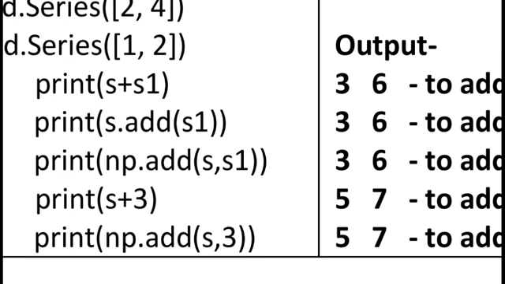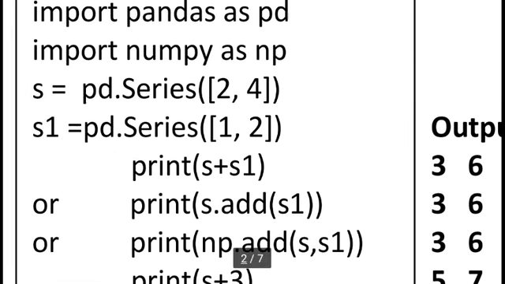We can also perform subtract, multiply, division, mod and remainder operations. So our arithmetic expressions we can perform on a pandas series, but this is important: the total number of rows in pandas series 1 and the total number of rows in pandas series 2 must be the same size.